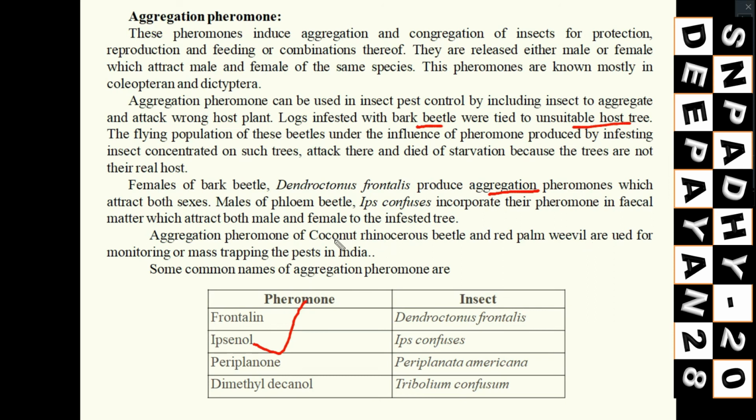Similarly, we can also use it against coconut rhinoceros beetle and red palm weevil. We can go for trapping those insects or monitoring that particular insect. You see some of the aggregation pheromone names: frontalin from Dendroctonus frontalis, ipsenol from Ips confusus, periplanon from Periplaneta americana, like your cockroaches, then dimethyldecanol, that is for Tribolium confusum, a stored grain pest. So for different insects, different aggregation pheromones are there. These are species specific.